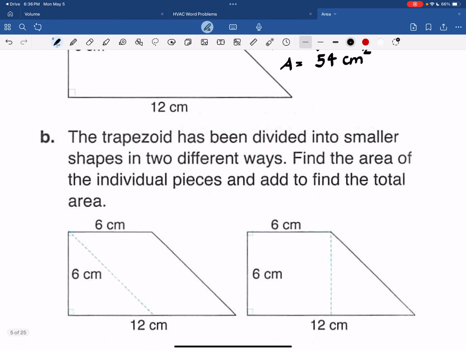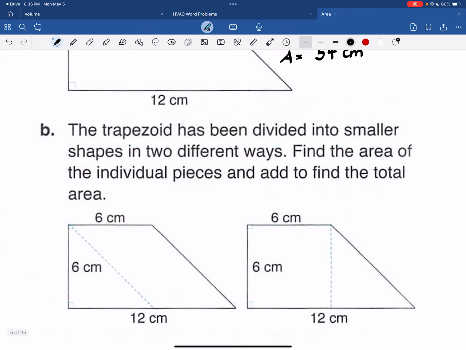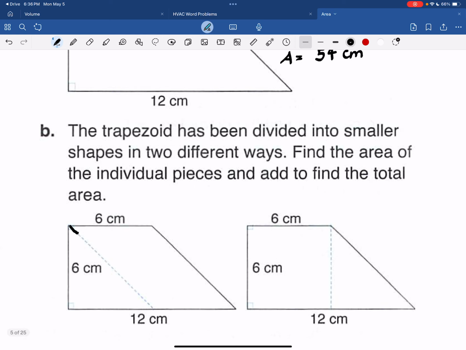The trapezoid has been divided into smaller shapes in 2 different ways. One of them is to draw this diagonal here so that you're left with a parallelogram and a triangle. And then let me do this one with a different color.